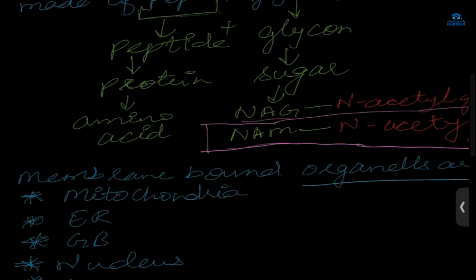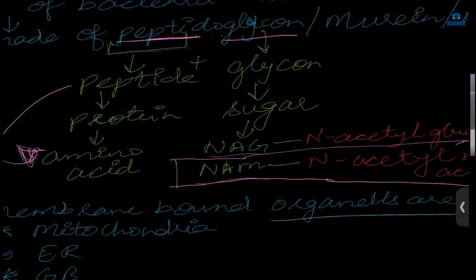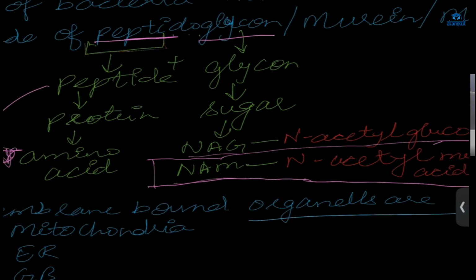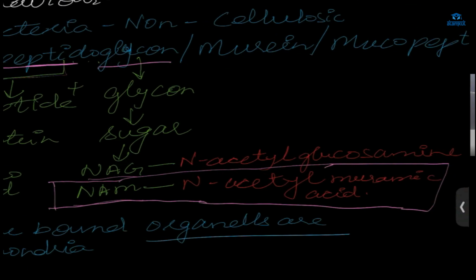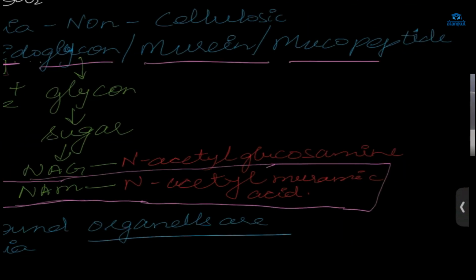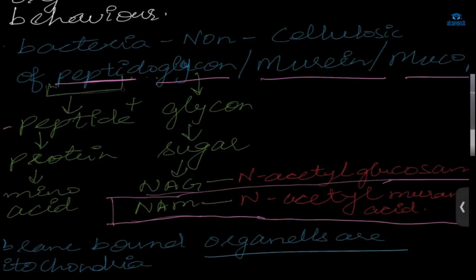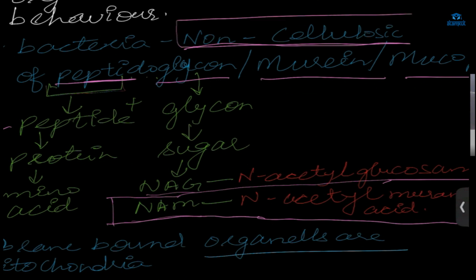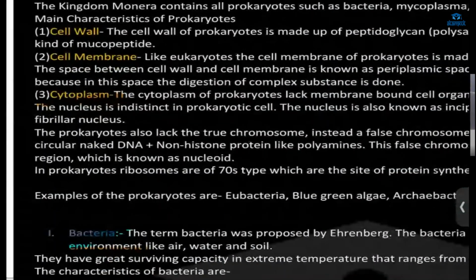So this is what I have told you. Peptidoglycan, peptide, that is protein. This peptide is made up of amino acid, and this glycan, what is that? It is sugar. And which type of sugar? NAG and NAM. And this peptidoglycan is also known as murein and mucopeptide. The cell wall of the bacteria is non-cellulosic, right? It does not contain cellulose. It contains peptidoglycan.